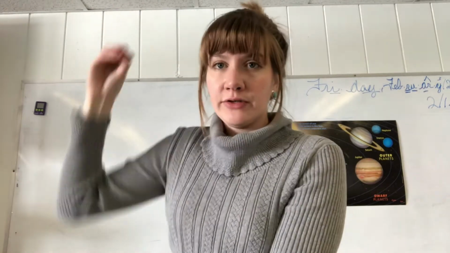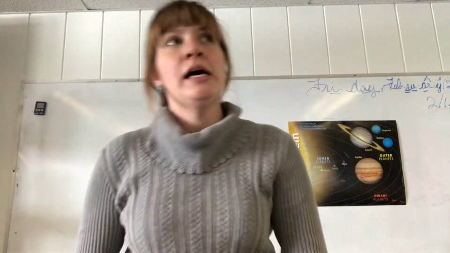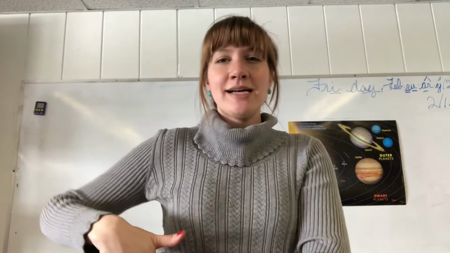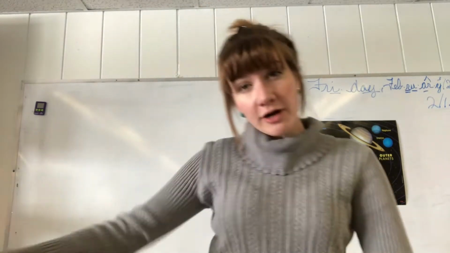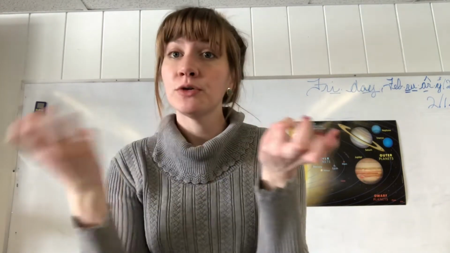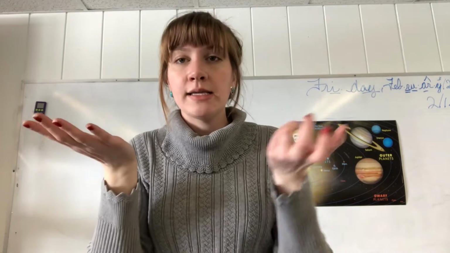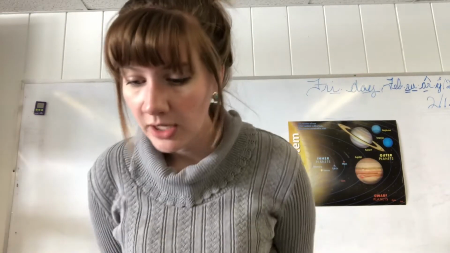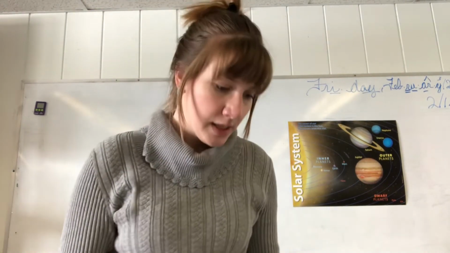Instead, the apple falls to the Earth because the Earth has more mass. That's a whole equation that goes into math and physics, and that's more high school stuff, so we won't get so far into that. Just know gravity is the force between two objects, and the one that has more mass is the one that gets the thing attracted to it a little more. Okay, so that is the universal law of gravitation.